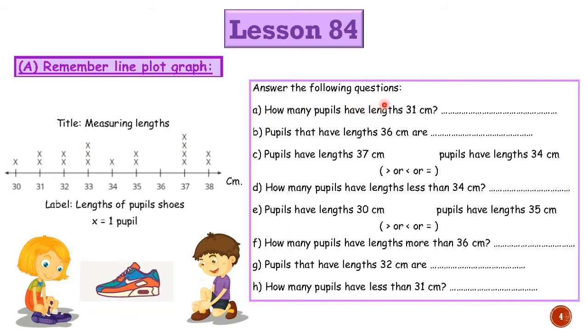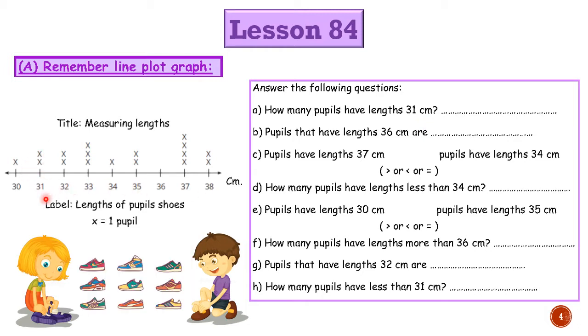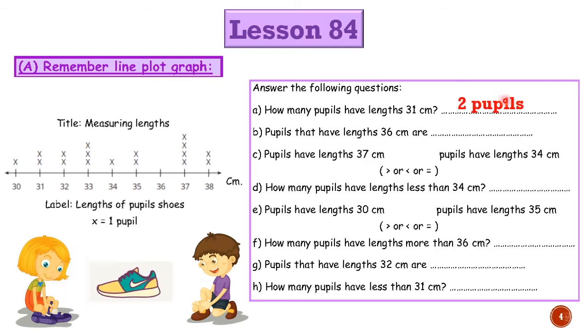Answer the following questions. Number A, how many pupils have lengths 31 centimeter? Let's go to our line plot here and search. How many pupils here in 31? It will be 2 pupils.